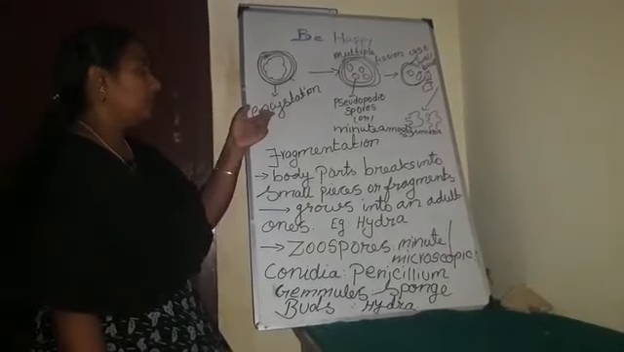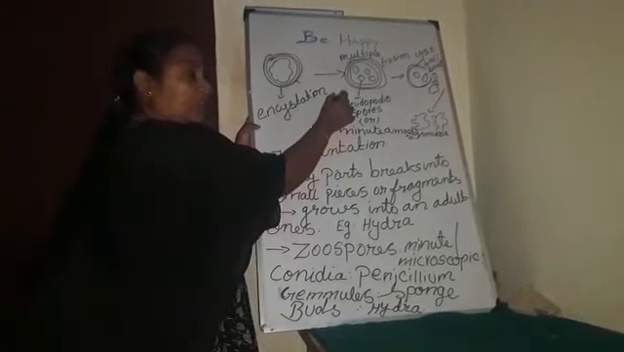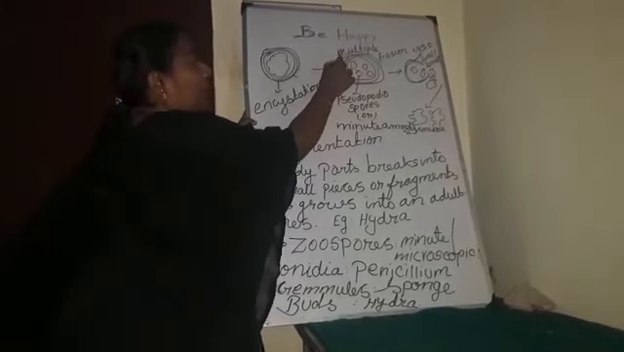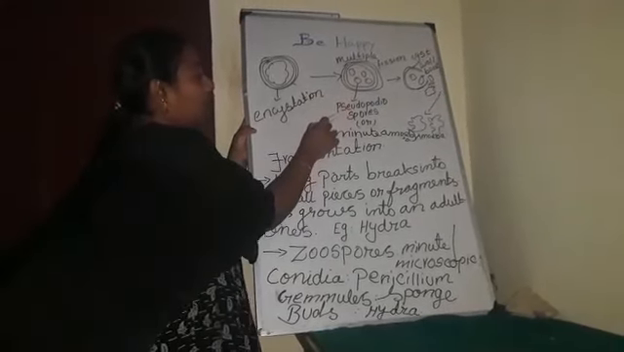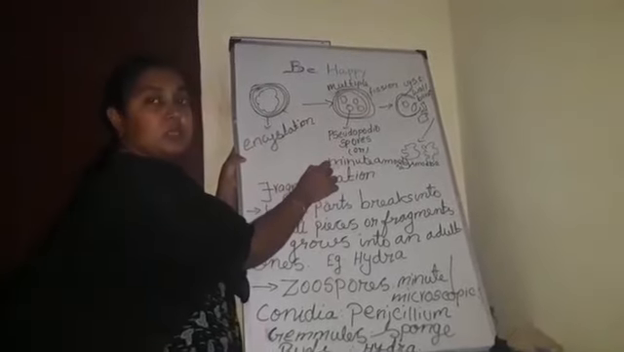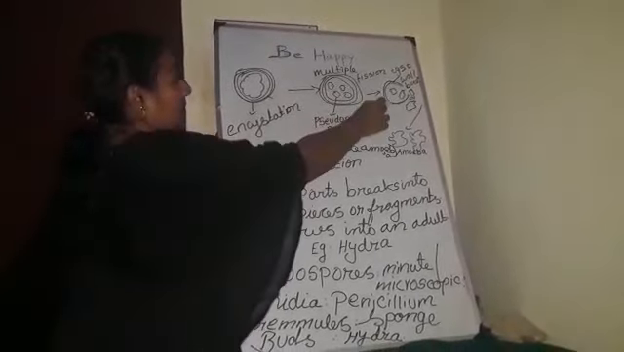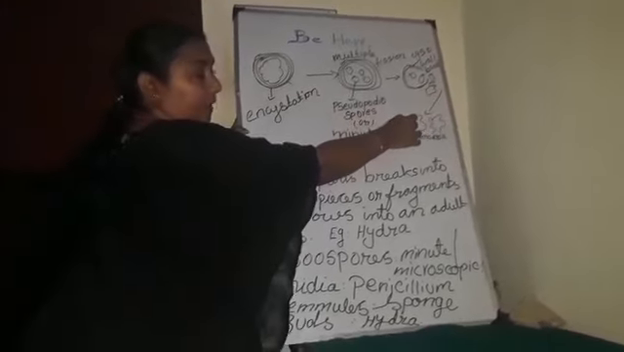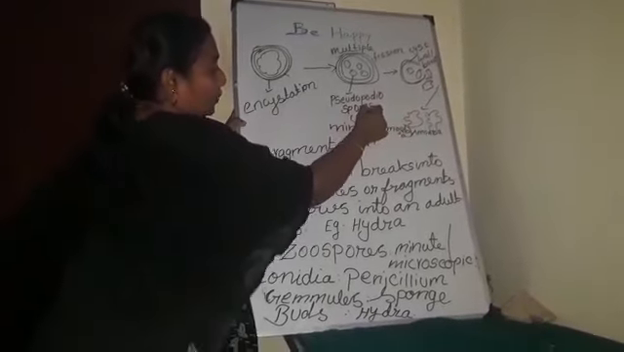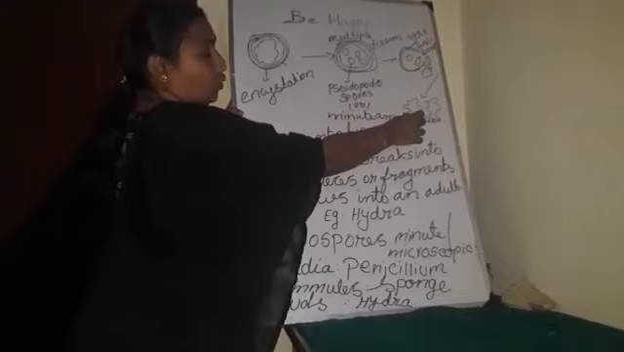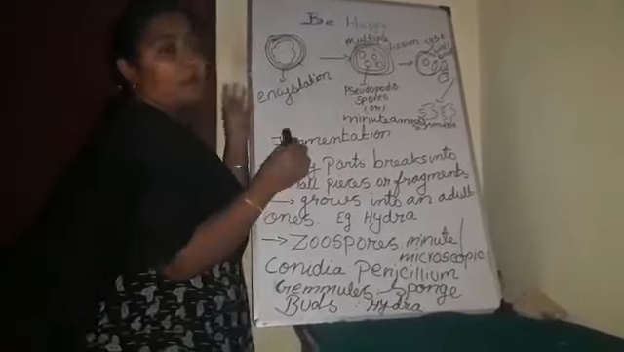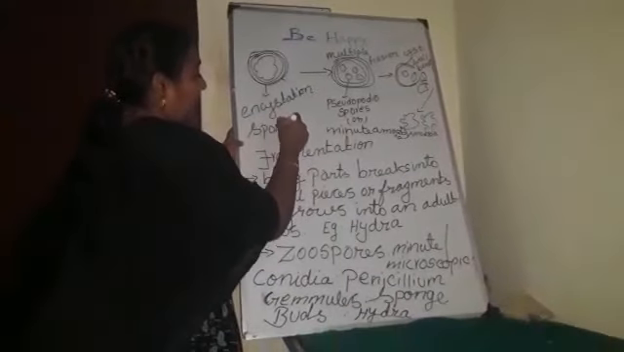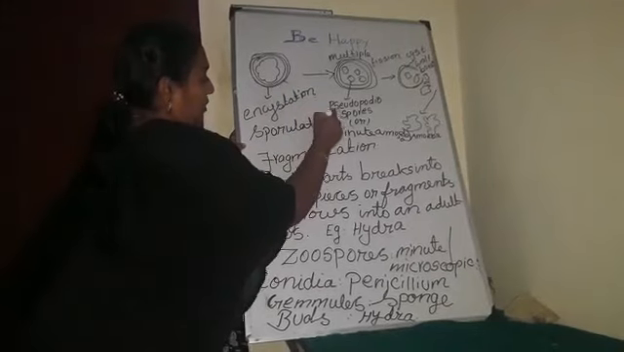Next, what will happen? When favorable conditions return, the encysted amoeba divides by multiple fission and produces many pseudopodiospores or minute amoebae. Then the cyst wall bursts and liberates the minute amoebae into the environment. These pseudopodiospores develop into amoebae. The whole process is called sporulation.